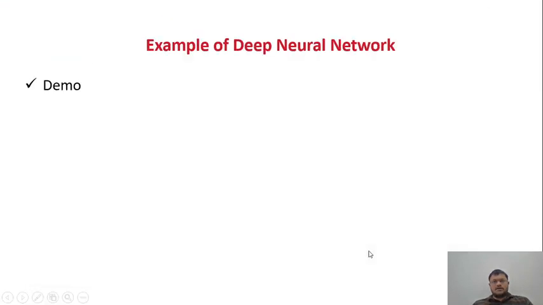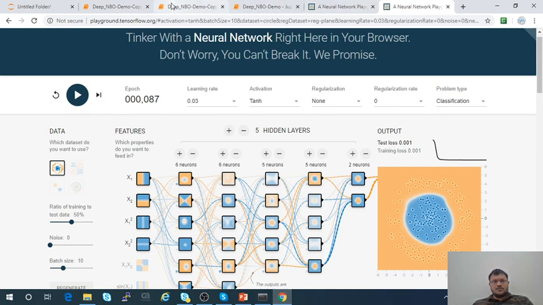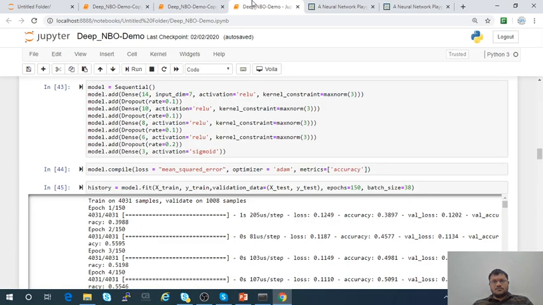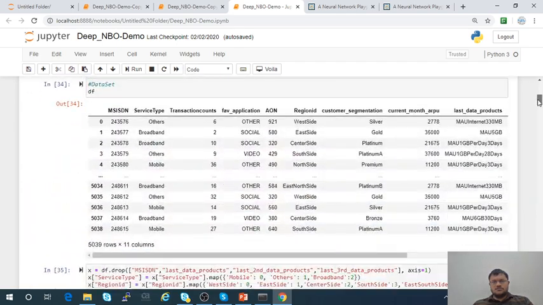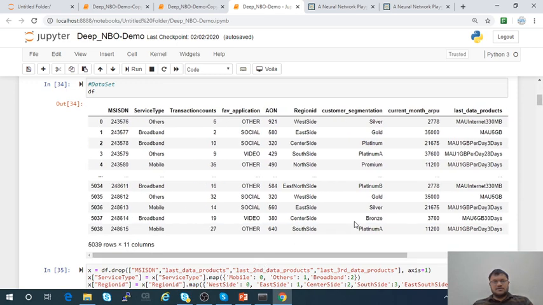And at the end I have taken one demo here. Initially I told that I have taken one example of next best offer, so we'll see the example. This is my data set that I'm having.